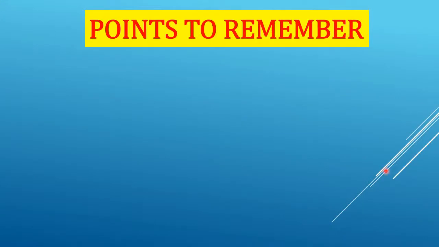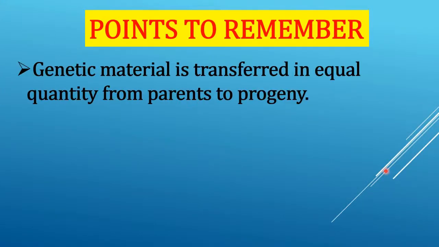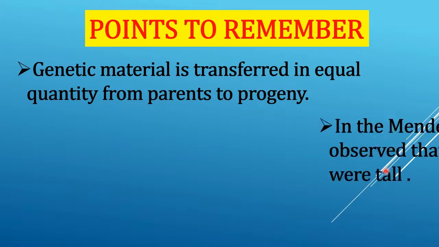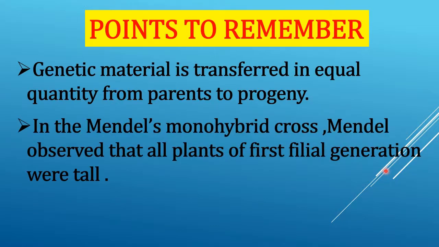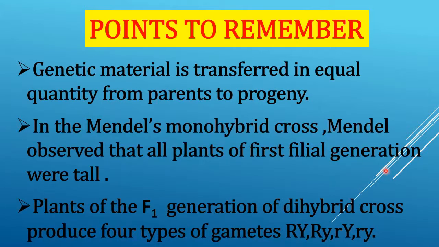Let us understand the points to remember. Genetic material is transferred in equal quantity from parents to progeny. In Mendel's monohybrid cross, Mendel observed that all plants of the first filial generation were tall. Plants of the F1 generation of the dihybrid cross produce four types of gametes: RY, Ry, rY, and small ry.